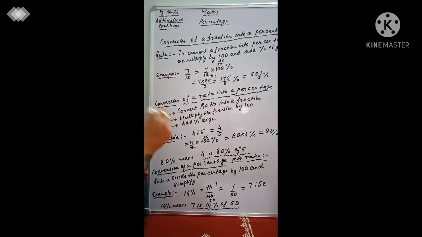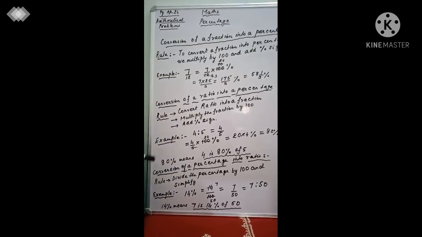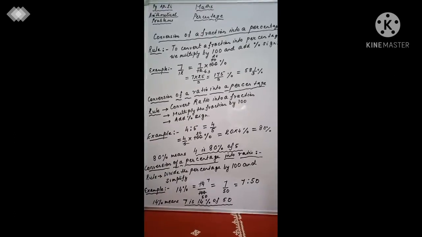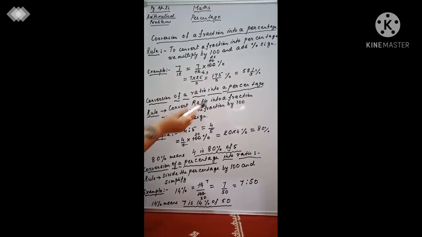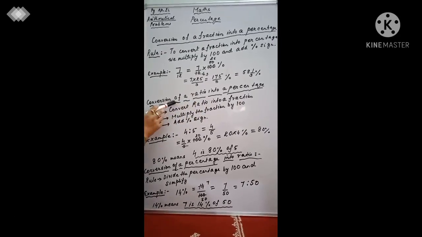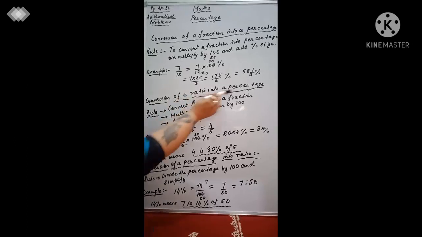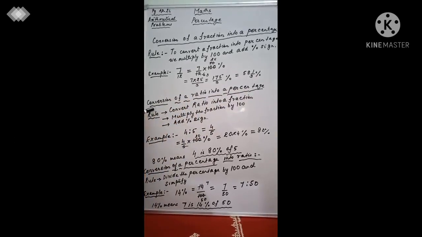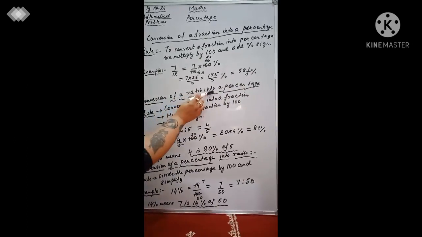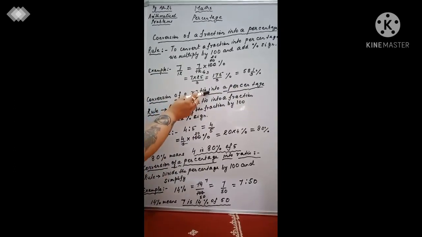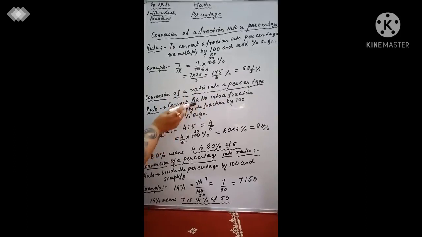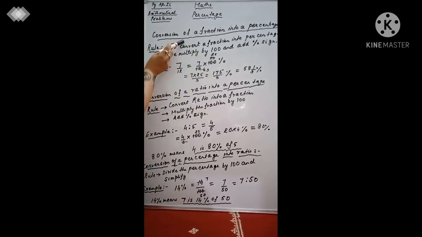All right. Now, the next conversion that we are going to discuss in percentage is how do you convert a ratio into percentage? What are the rules for it? We have to first convert the ratio into a fraction.